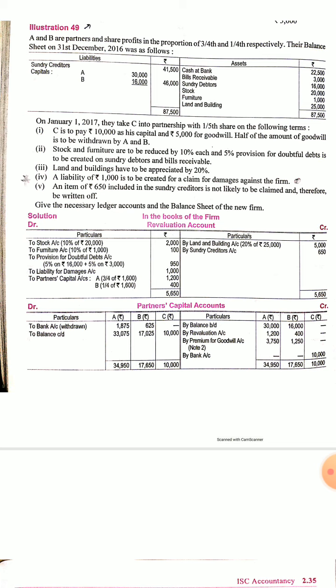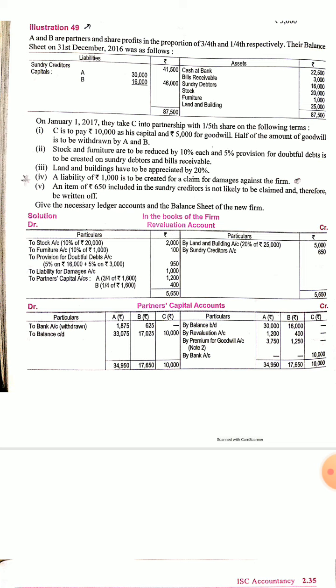C will pay rupees 10,000 as his capital and 5,000 for goodwill, and half of the amount of goodwill is to be withdrawn by A and B. Stock and furniture are to be reduced by 10% and 5% provision for doubtful debts is to be created on sundry debtors and bills receivable. Land and building have to be appreciated by 20%, and liability of rupees 1,000 is to be created for a claim for damages against the firm.